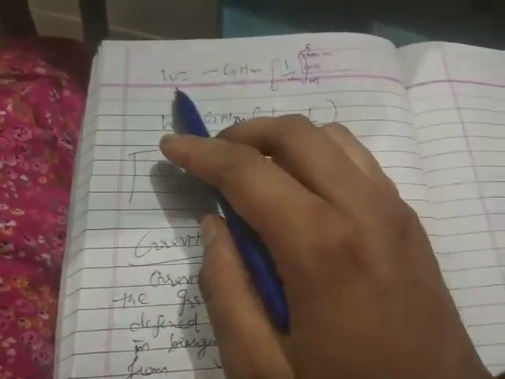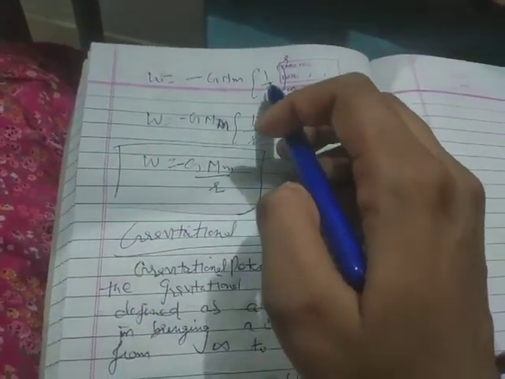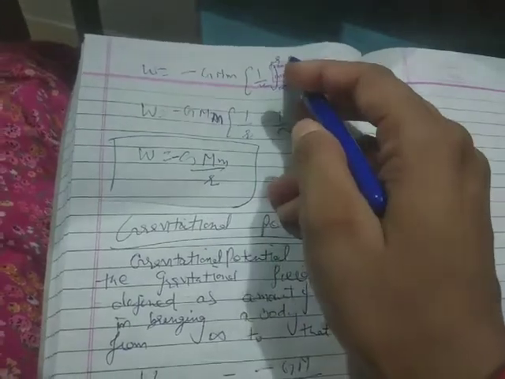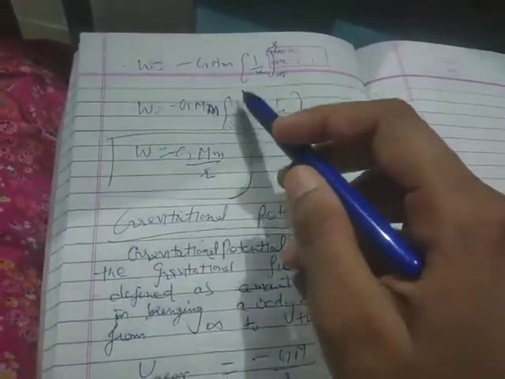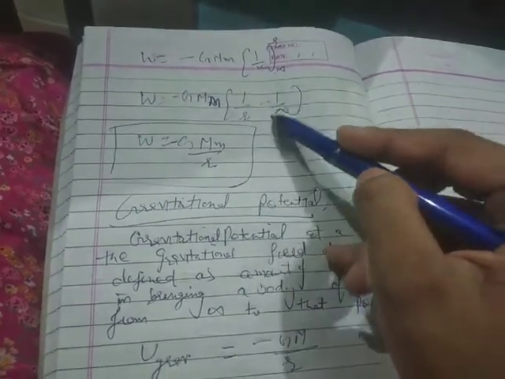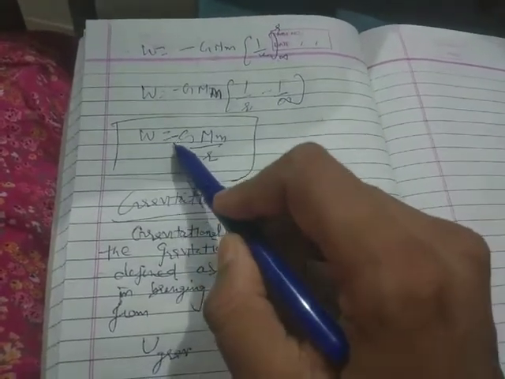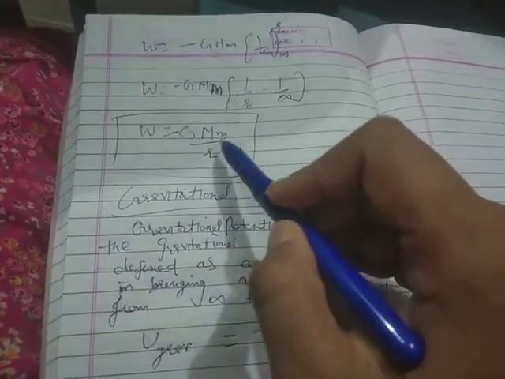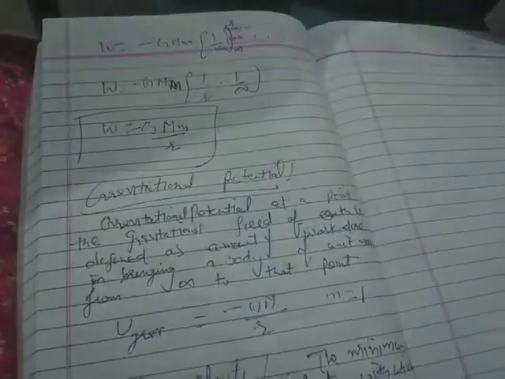It means W is equal to minus GMm into 1 by x from infinity to r, and we will put the limits: first of all upper limit in this x, 1 by r minus 1 by infinity. This 1 by infinity will be 0. So this work done will be minus GMm by r, means this is the potential energy.